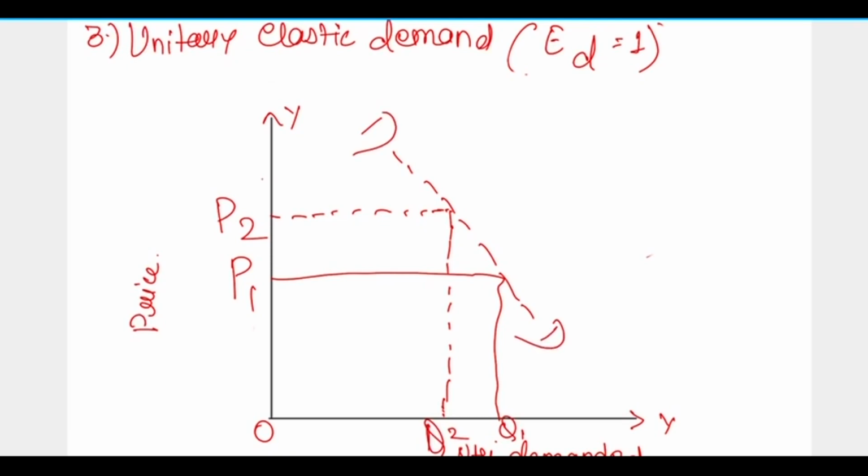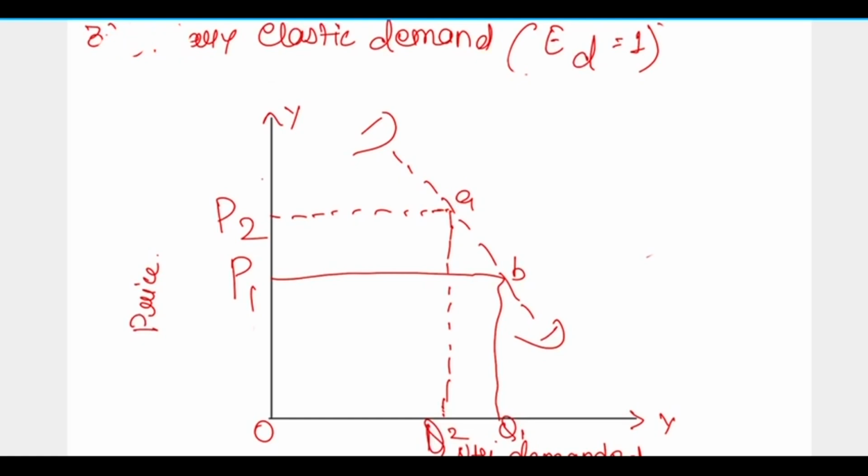Let's say this is A and this is B. So this is unitary elastic demand, ED equals 1. The proportionate change in price leads to a proportionate change in quantity demanded, so both are equal. This was all about unitary elastic demand.